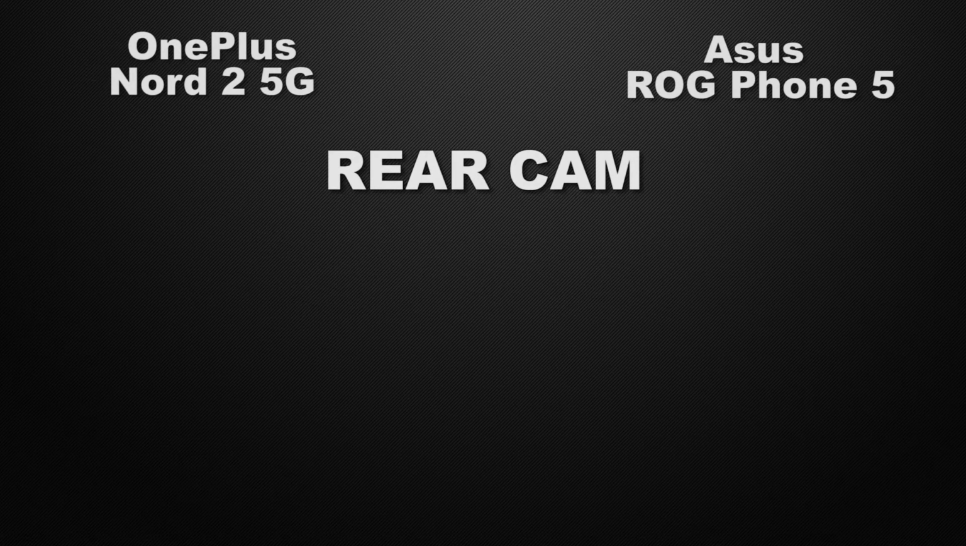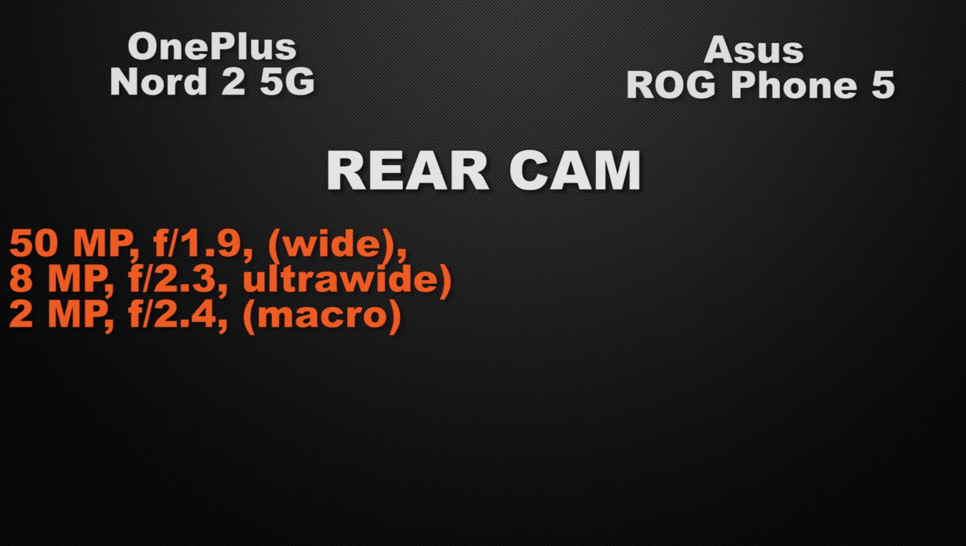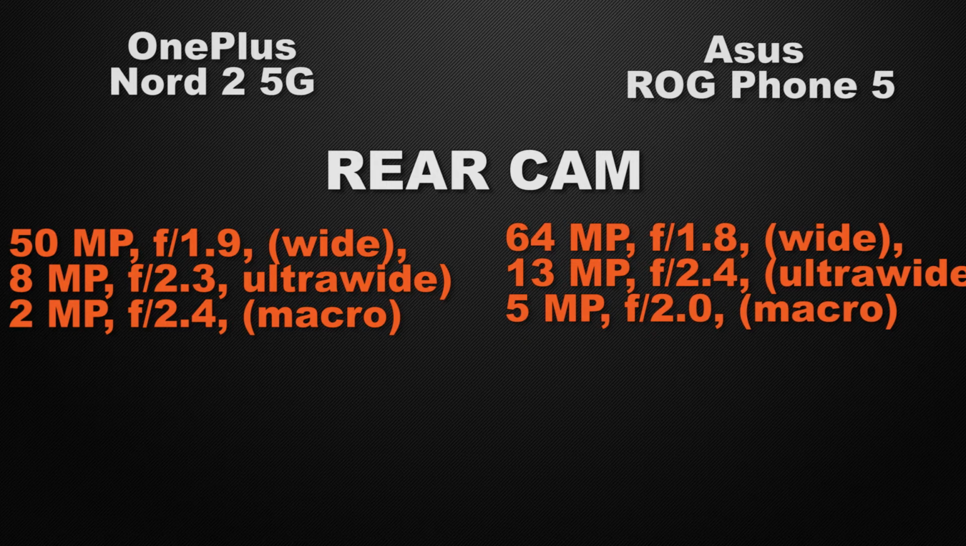Let the comparison start with the camera of the devices. Talking about the rear camera of the devices, Nord 2 have triple camera setup, 50 megapixel of wide camera, 8 megapixel of ultra wide camera and 2 megapixel of macro camera. Whereas ROG Phone comes with triple camera setup, 64 megapixel of wide camera, 13 megapixel of ultra wide camera and 5 megapixel of macro camera. So the winner here is ROG Phone because it has 64 megapixel of wide camera which can take high resolution